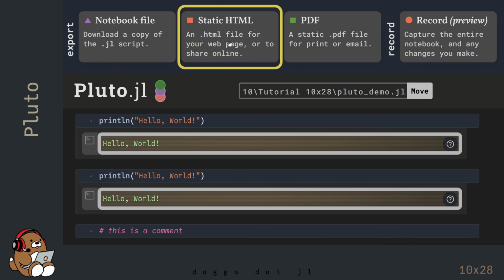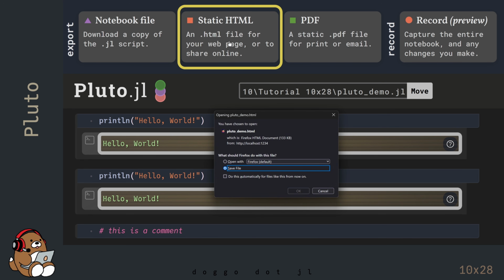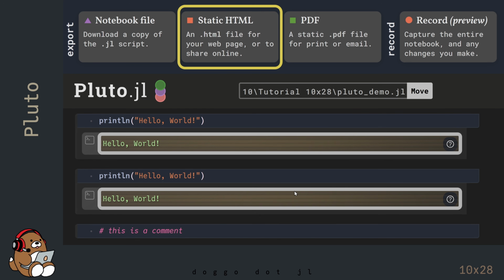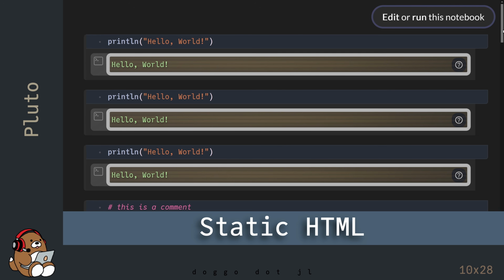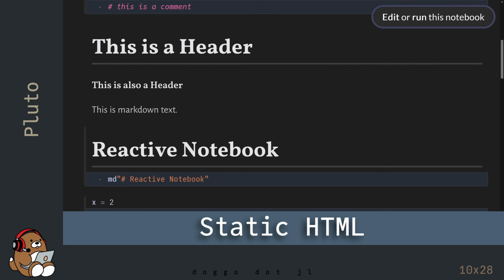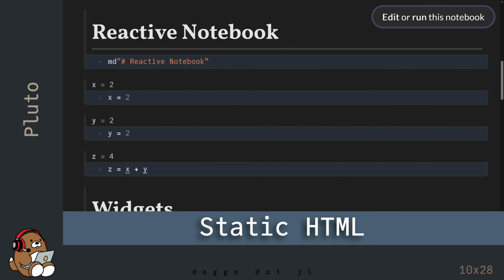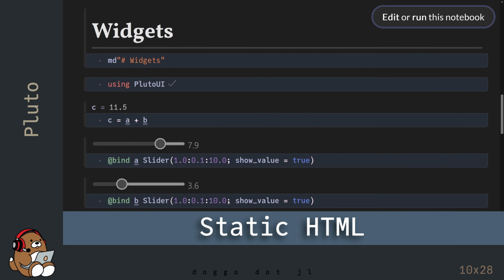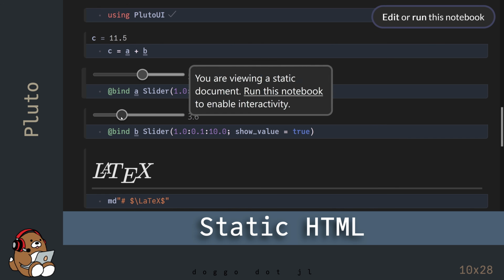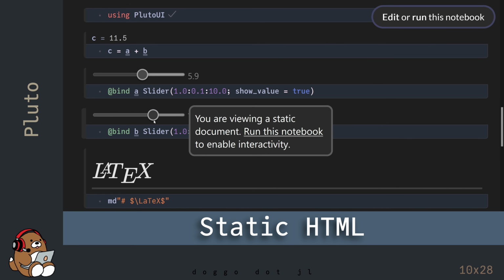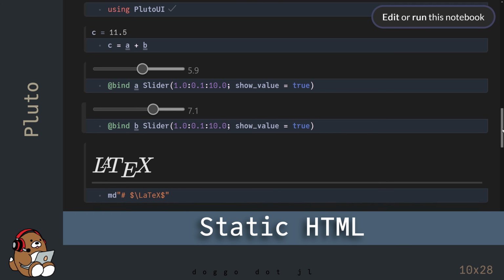I use the static HTML version a lot. The static version is not interactive, so when you move these sliders, they don't mutate any values. But the file does contain all of your code and all of your plots, and you don't need to wait for any of the packages to load.